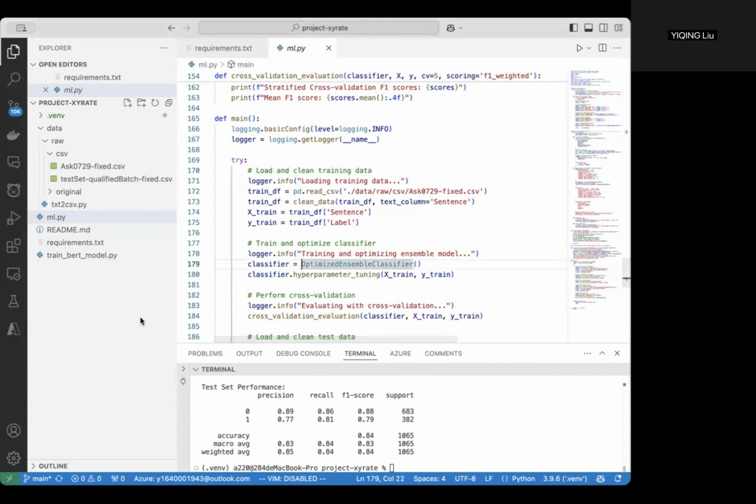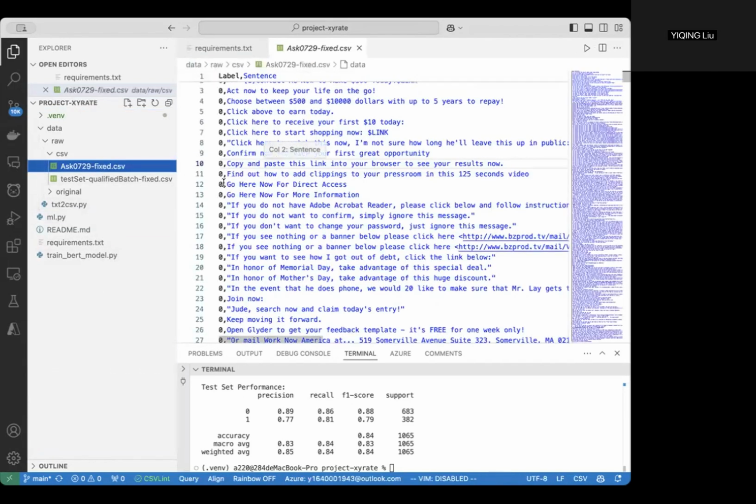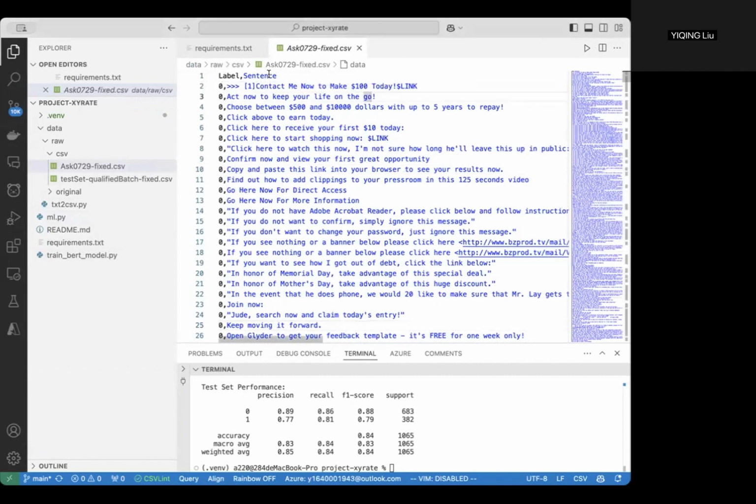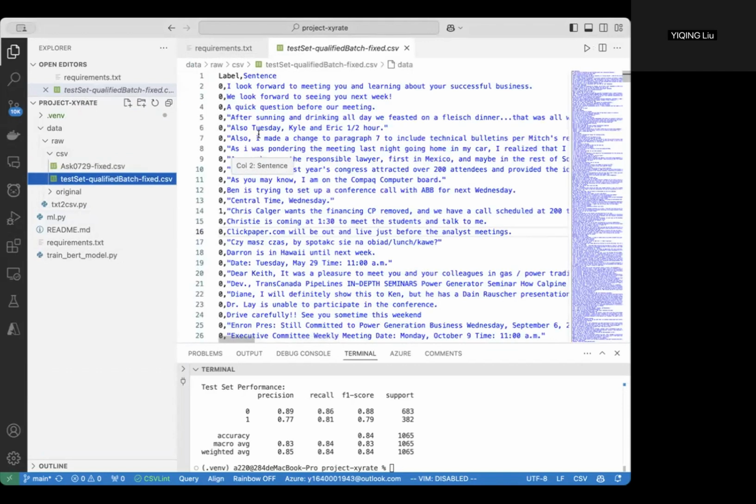As for our dataset, let's talk about the dataset. Our dataset is derived from an Enron email corpus with feature-labeled sentences. You can see that it includes two columns. The first is the label and the second is the sentence. It includes two datasets. The first is the training set, which includes about 4,200 samples. The second is the test set, which includes about 1,000 samples.